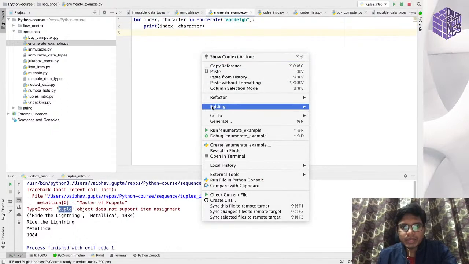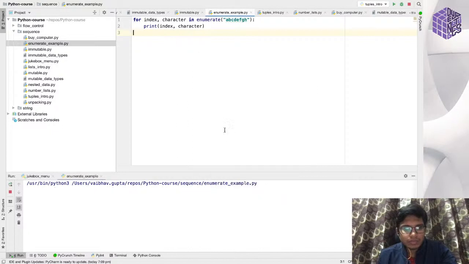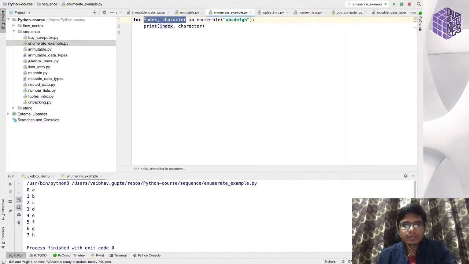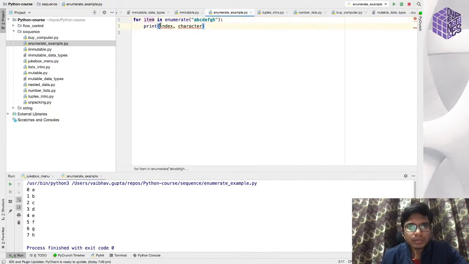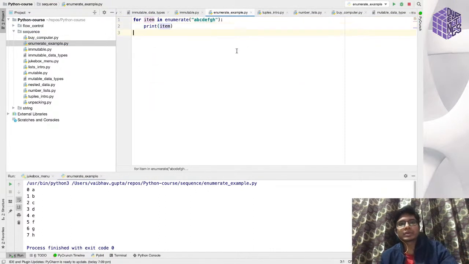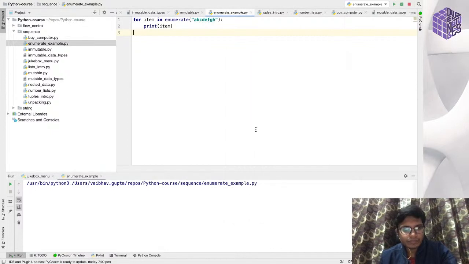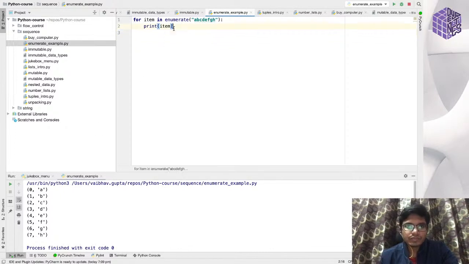So if I run this program, you will see that it is returning a tuple where the first item is the index and the second is the character. If I print it like this, let me just put item here and print item. Let me run this now. See, now it is returning a tuple. The first item is the index and the second is the character.